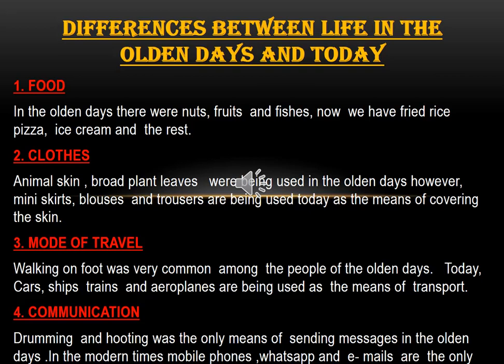Finally, we have what we call communication. Communication is simply a way of sending messages, a way you can talk to someone. Drumming and hooting were the only means of sending messages in the olden days, but in modern times, we have mobile phones, WhatsApp, and emails. These are basically some of the means of communication in modern times.